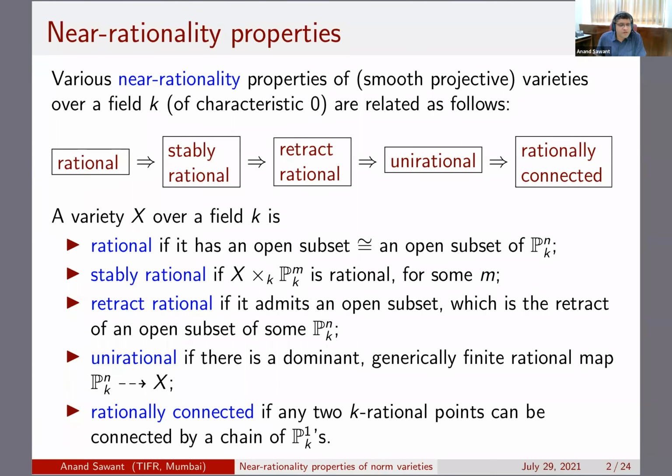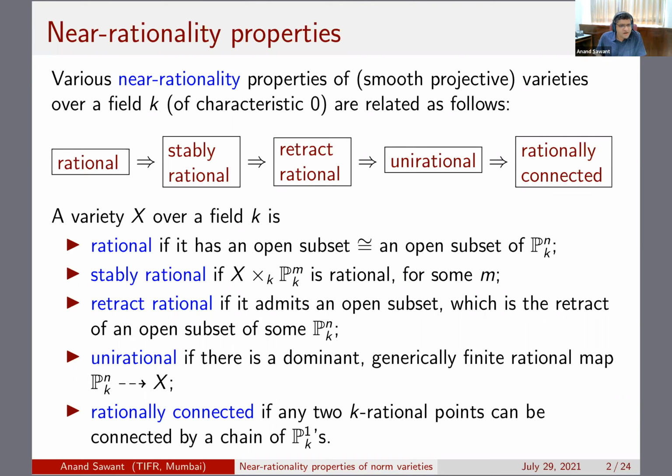The one which might not be very familiar is retract rationality, which means that the variety should admit an open subset, which is the retract of some open subset of some projective space. And this retract is in a very naive sense. It just means that there is a map in the opposite direction so that the composition is identity.